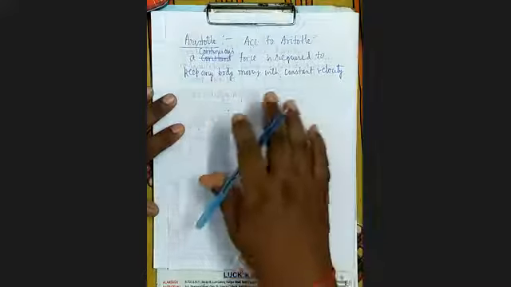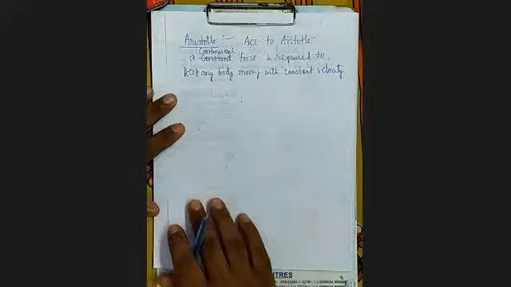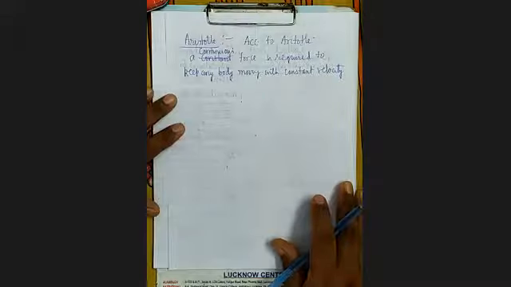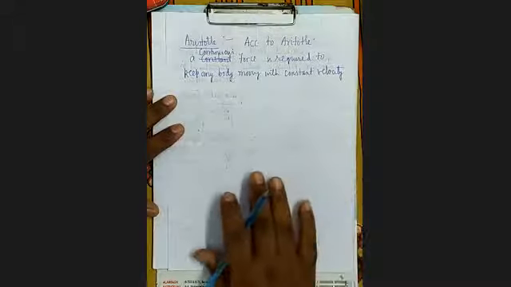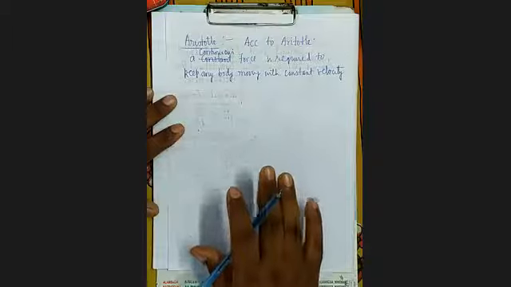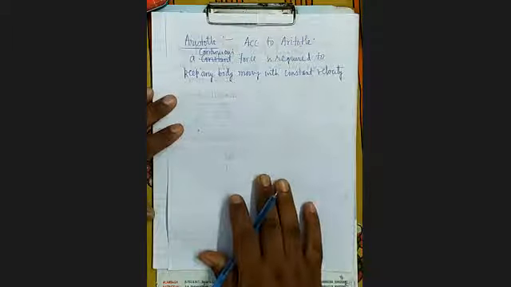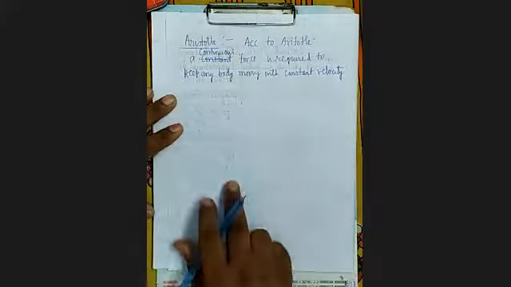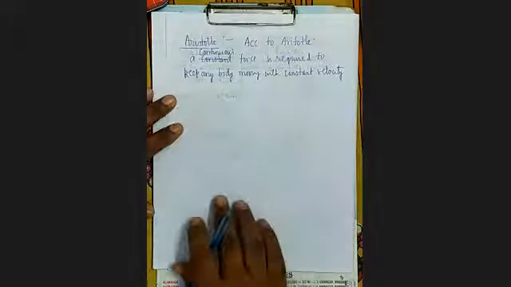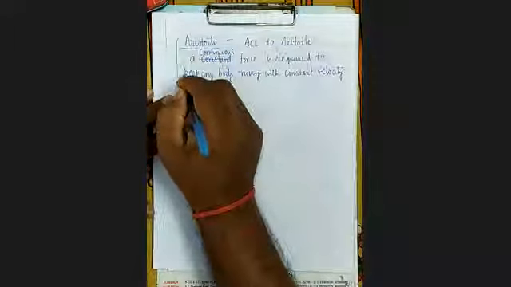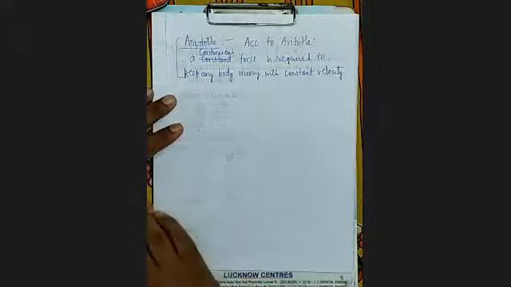He had given a hypothesis. Hypothesis means a statement behind which there is no experimental evidence. It's clear? So according to Aristotle, a continuous force is required to keep any body moving with constant velocity. But as we know, now it is not correct. This is not the correct thing.